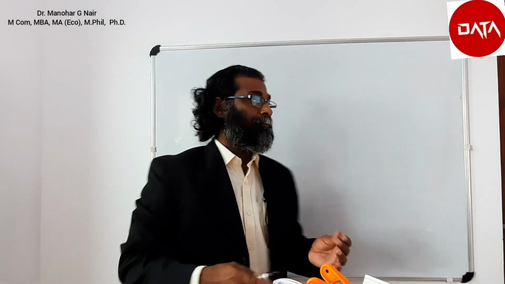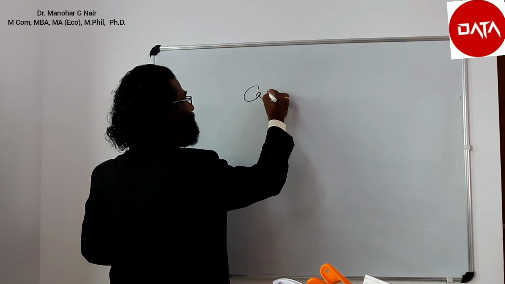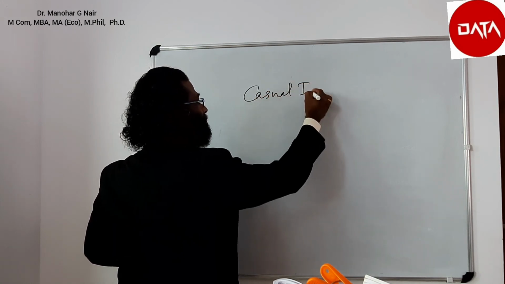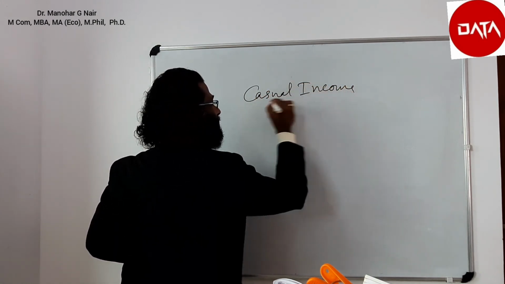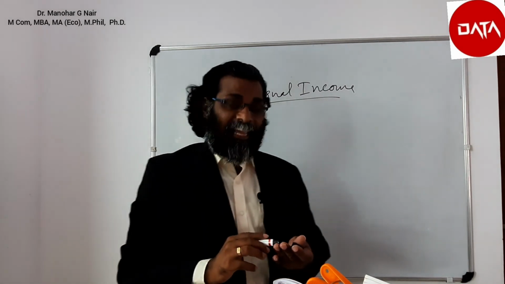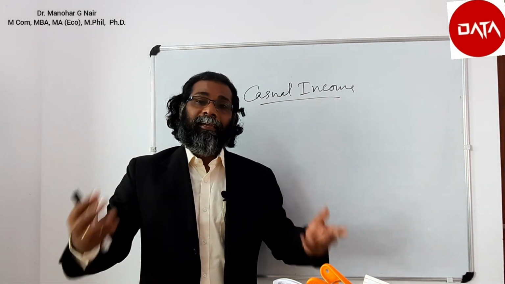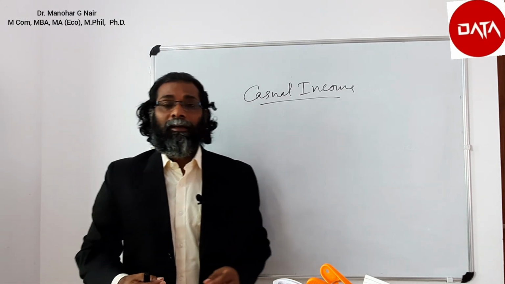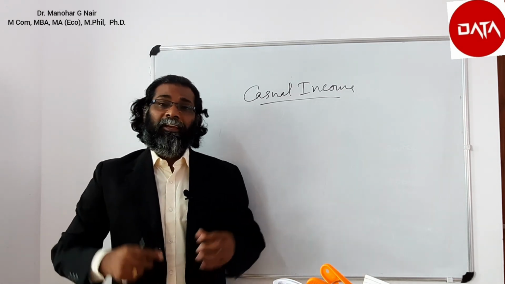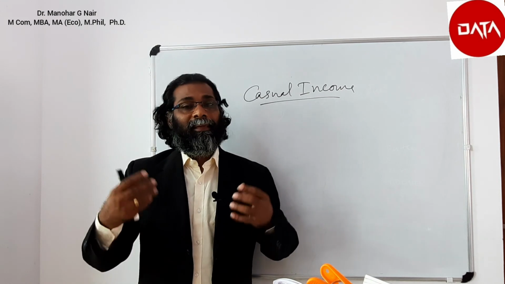And the next term is casual income. Any income in the nature of non-recurring is said to be casual income, for example, winning from lottery, betting, gambling, etc.